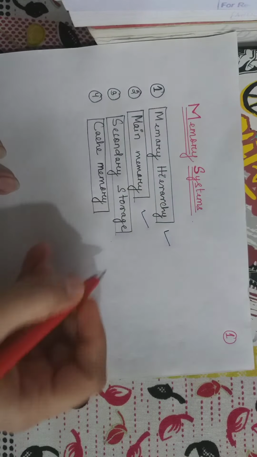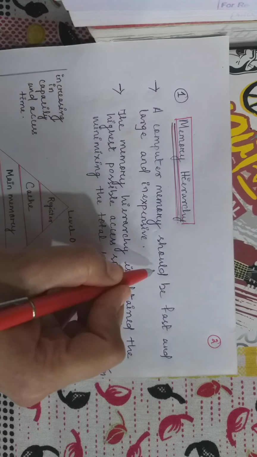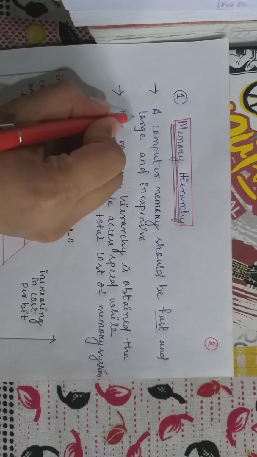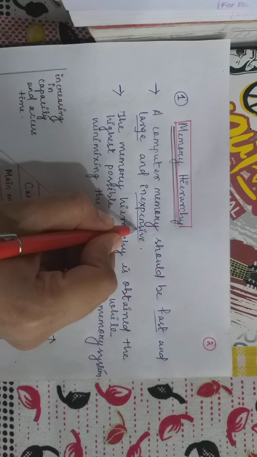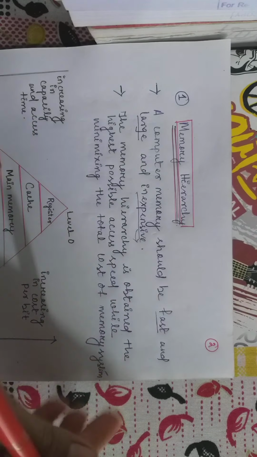Memory hierarchy. A computer memory should be fast, large and inexpensive, and the memory hierarchy is obtained to give the highest possible access speed while minimizing the total cost of the memory system. That means the computer memory should be fast. Fast means quick in access, large means large in size, and inexpensive means low in cost. The computer memory should be fast, large and inexpensive.